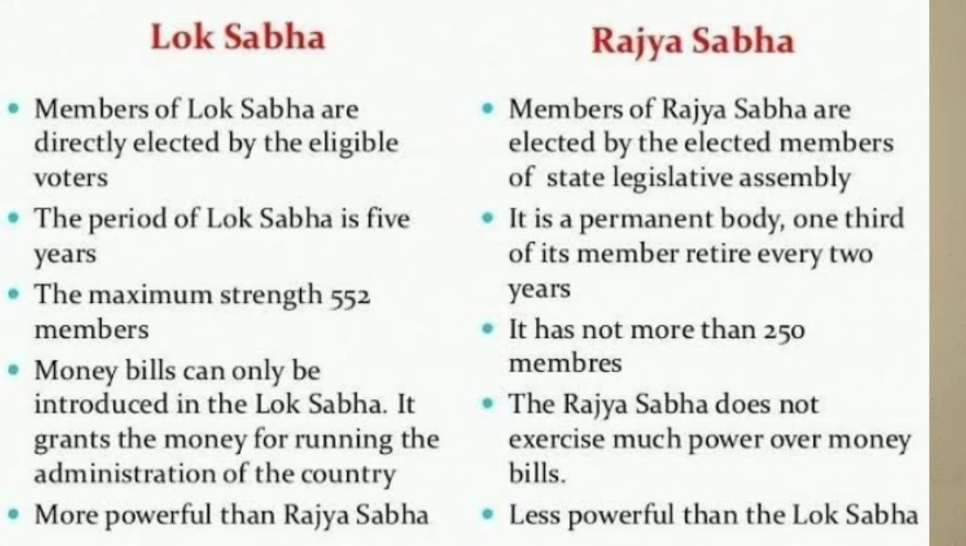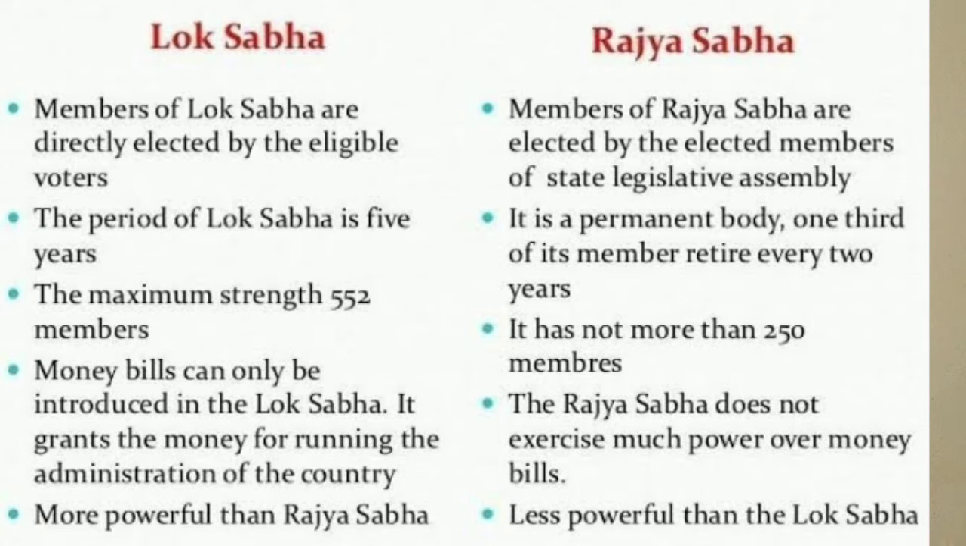But it is the money bill that is the most important bill, and you know that the budget is also a type of money bill. So that is going to be introduced in the Lok Sabha only, and Lok Sabha has the ultimate power in terms of money bill, whereas Rajya Sabha can only delay it for 14 days, and even if it is not passed by the Rajya Sabha, it is assumed that it has been passed by the Rajya Sabha. So in terms of money bill also, the Lok Sabha appears to be more powerful.